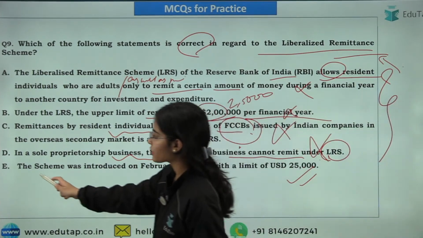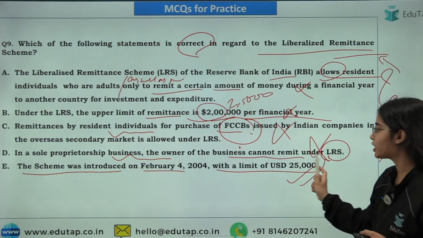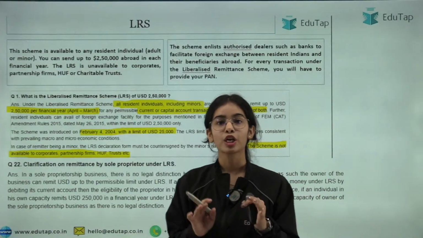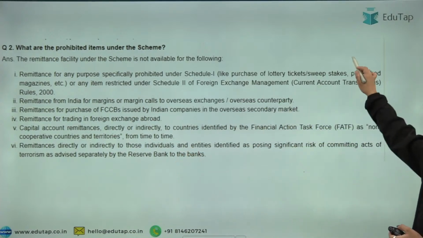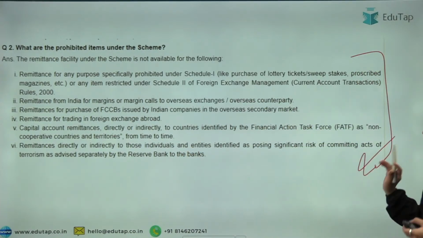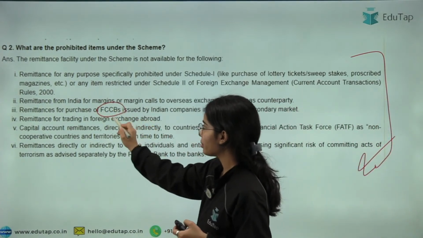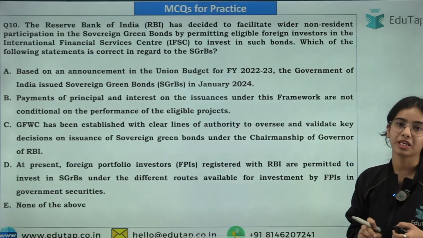Only the E statement is correct, that the scheme was introduced on February 4, 2004 with a limit of $25,000. So the E statement is correct here. Okay. So I hope this is clear. Here you can read that these are the prohibited items under the Liberalized Remittance Scheme. So the convertible bonds are also prohibited under the Liberalized Remittance Scheme.